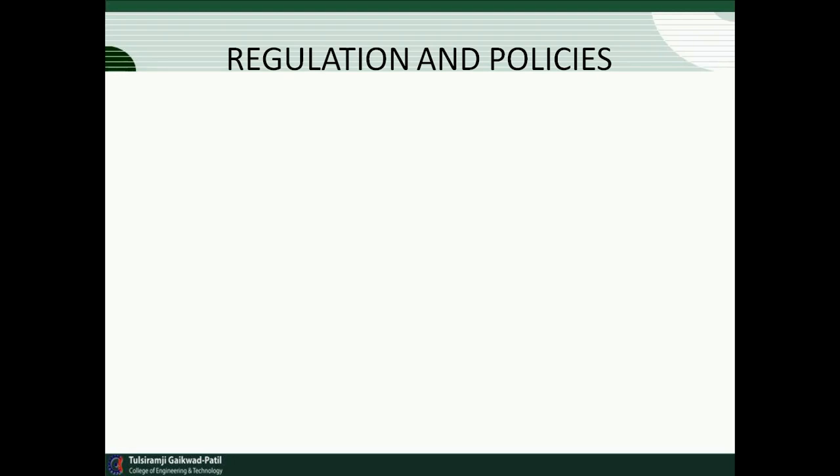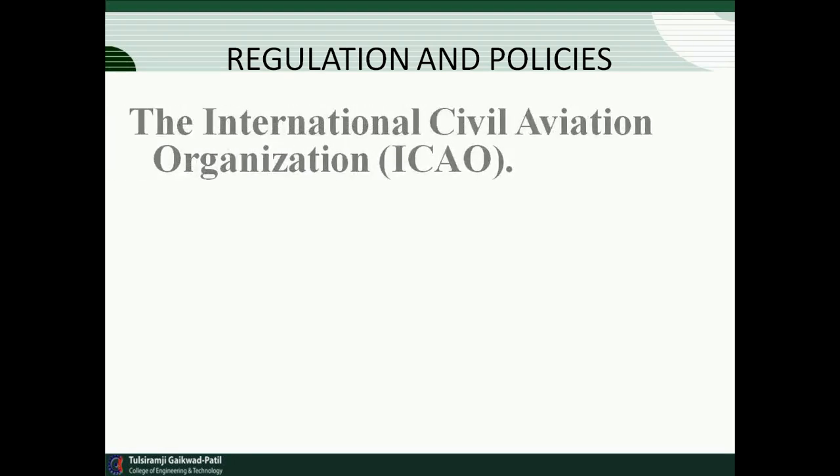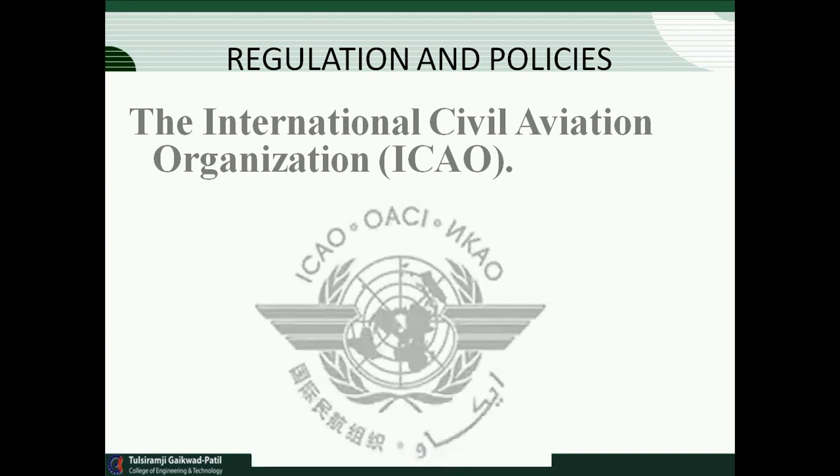There are some rules and regulations. The International Civil Aviation Organization, called ICAO, maintains all types of activity related to airports and aircraft in the world. This is the centralized body which gives the guidelines.